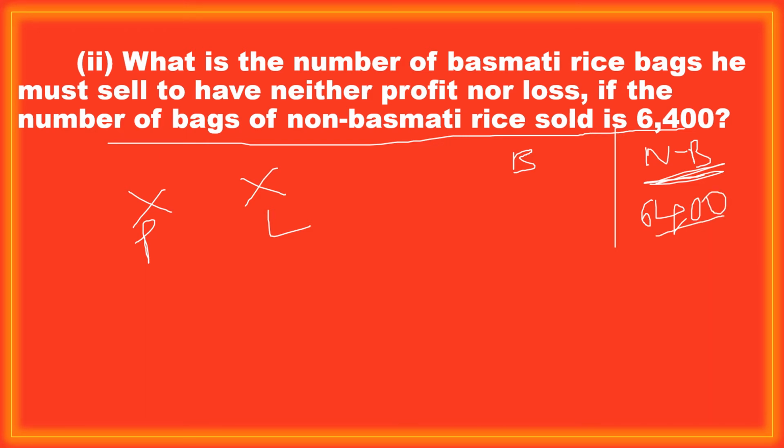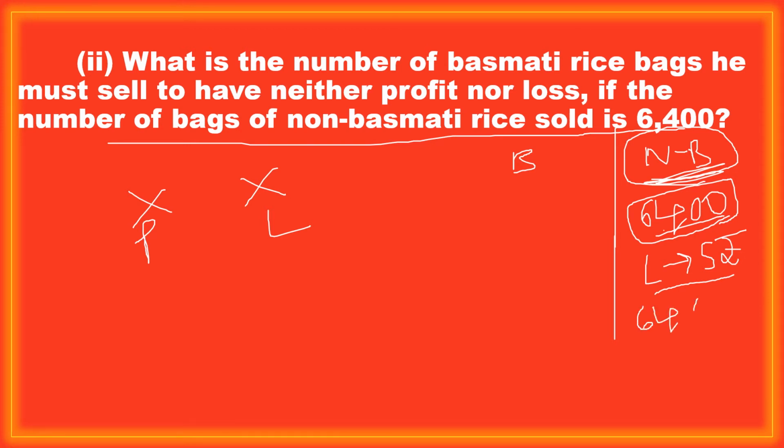In the given question, there is a loss for non-basmati rice. The loss on each bag is 5 rupees, and he sold 6,400 bags. So if for one bag he loses 5 rupees, then for 6,400 bags how much does he lose? You should multiply by 5, and then you will get the total amount he lost.